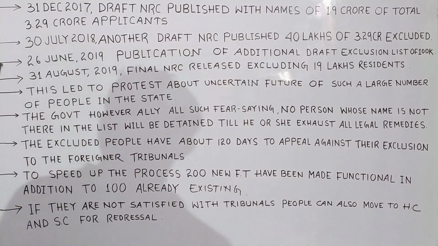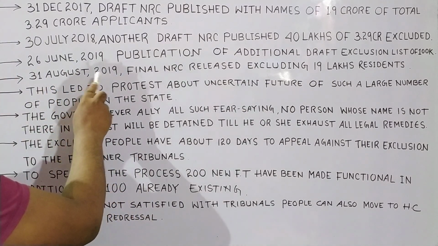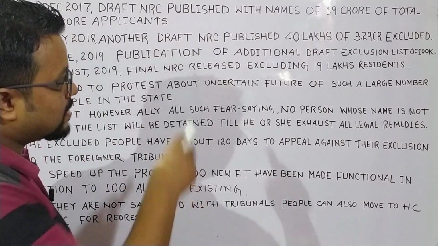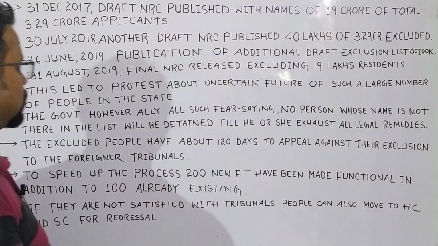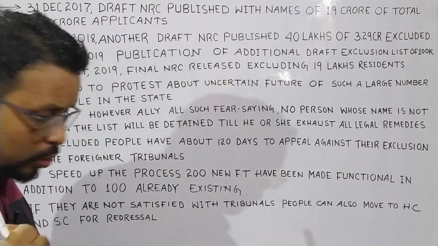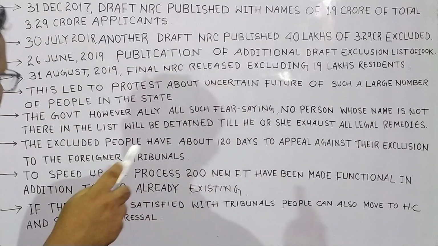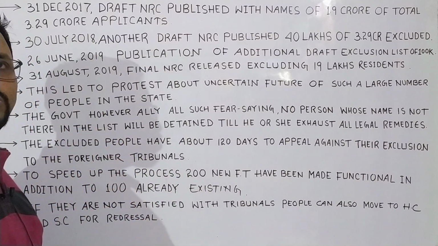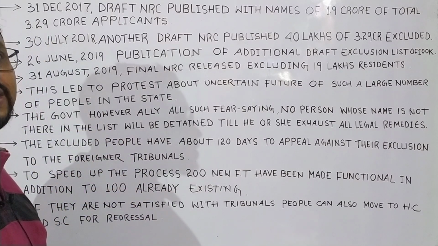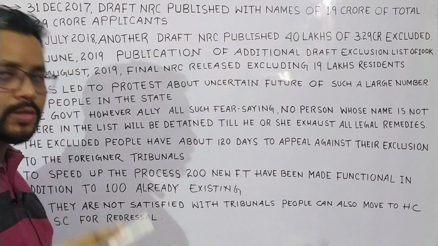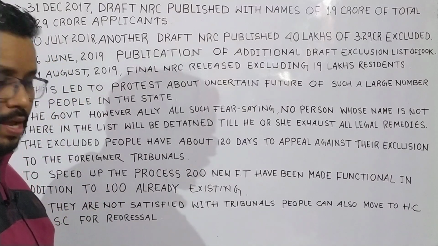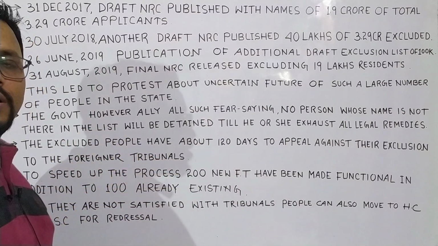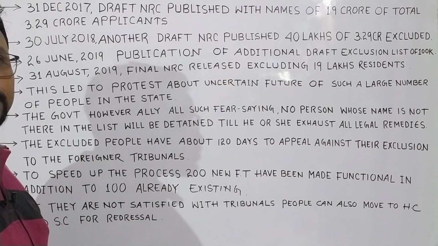That means finally on 31st August 2019, the final NRC was released excluding 19 lakh residents. This led to huge protests in the state. However, those people whose names were not there in the list were given 120 days to prove as citizens of Assam in the foreigner tribunals.